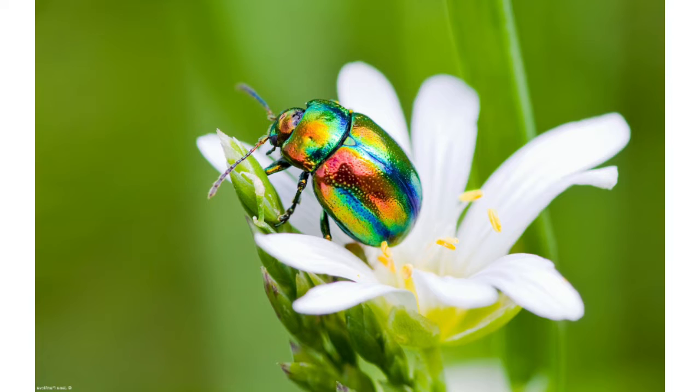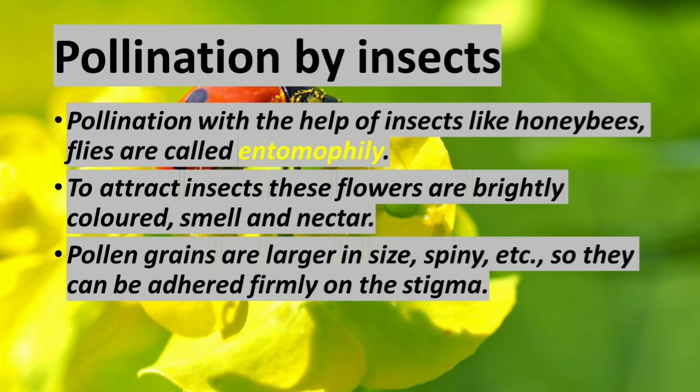The exine is pitted. Pitted means small pores are there, and it is spiny. So they can be adhered. Adhered means stick. They stick firmly on the sticky stigma. And approximately 80% of the pollination done by insects is carried out mostly by honeybees.